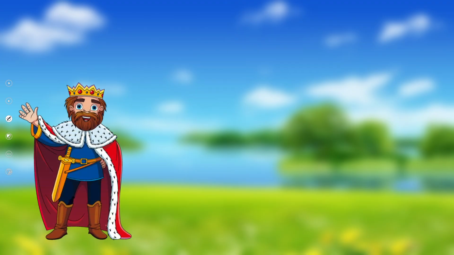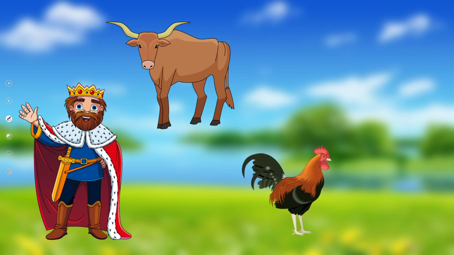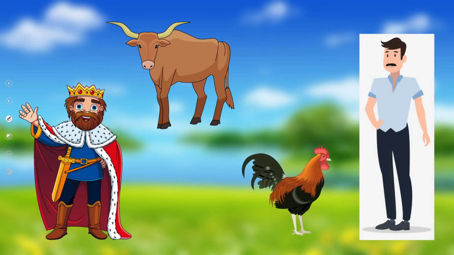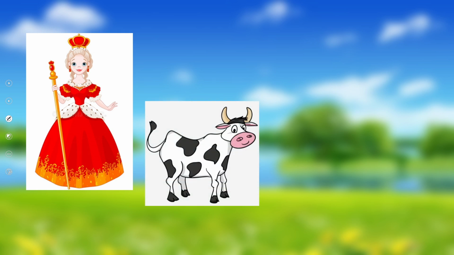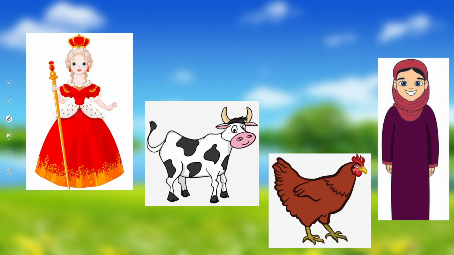For example, king. When I say king, I'm talking about a male. So king is a masculine noun. Bull is a male animal, so it's a masculine noun. Rooster, masculine noun. And man, masculine noun. When I say queen, it means I'm talking about a lady. It's a feminine noun. Cow, a female animal, so cow is a feminine noun. Hen is a feminine noun, and woman is a feminine noun. Right? This is how we recognize feminine and masculine nouns.